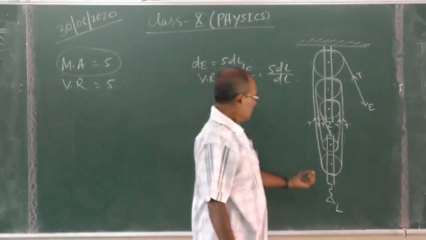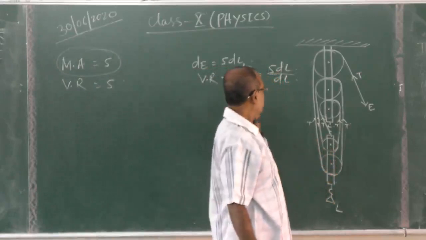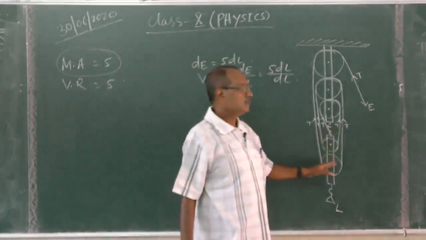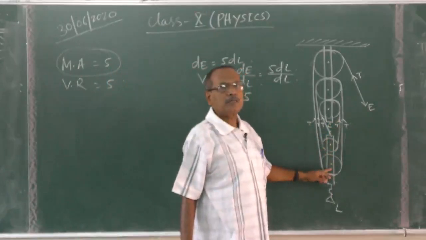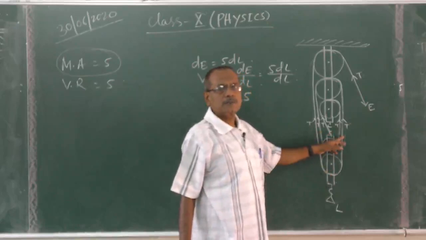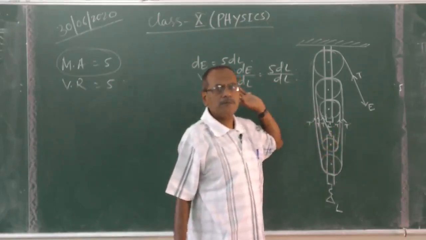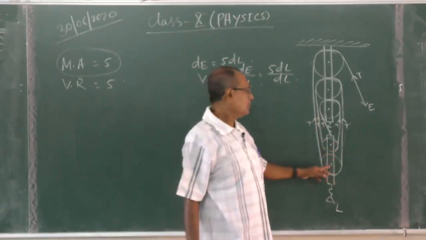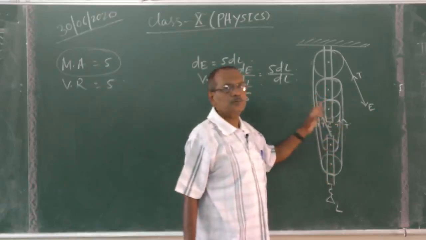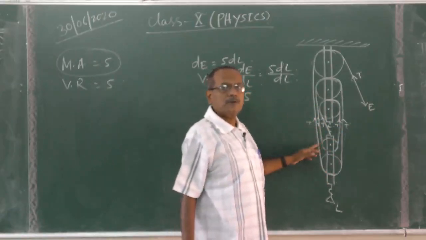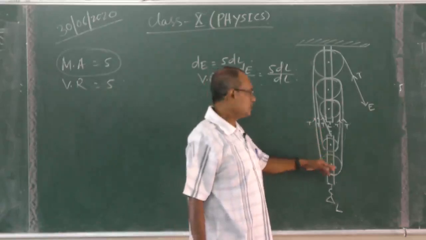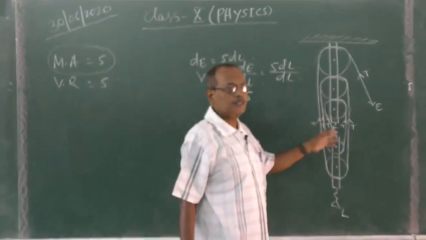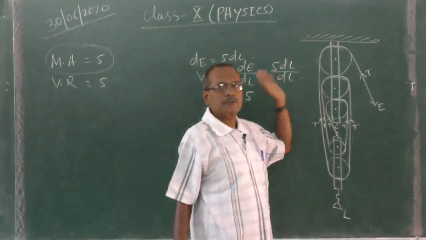Because for the ideal case we are considering that the movable pulleys are weightless and the ropes are weightless; then it comes to 5. But in actual practice the movable pulleys, the frictional parts and the rope all produce resistance: the weight of the movable pulley, the weight of the rope, and the friction of the movable parts of the pulley system.